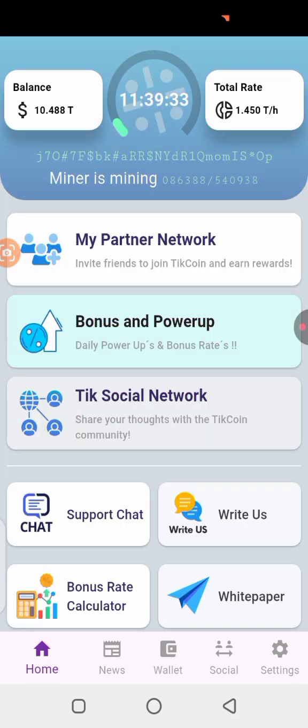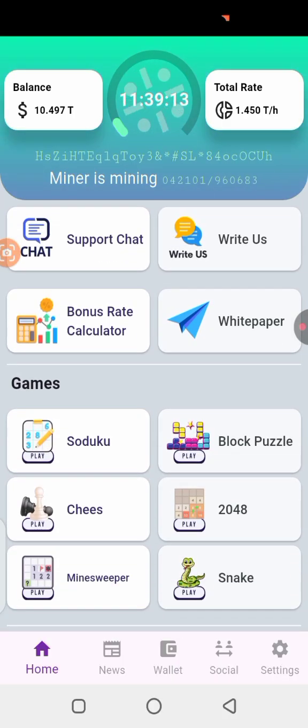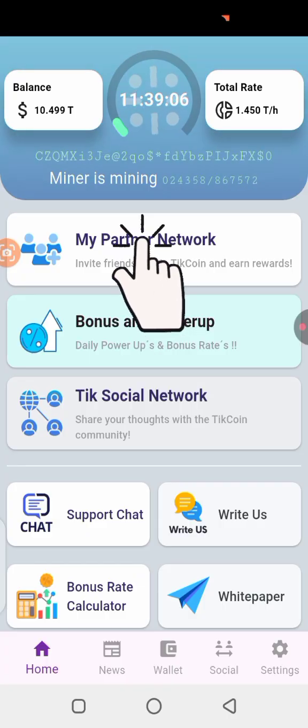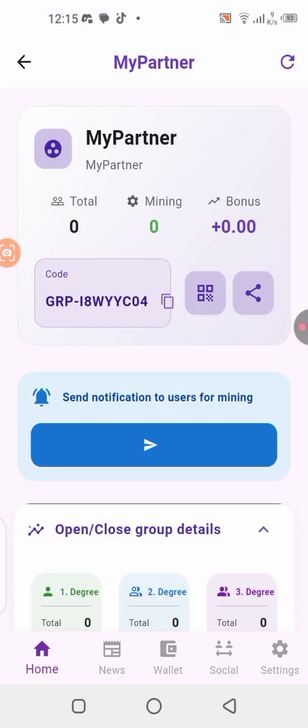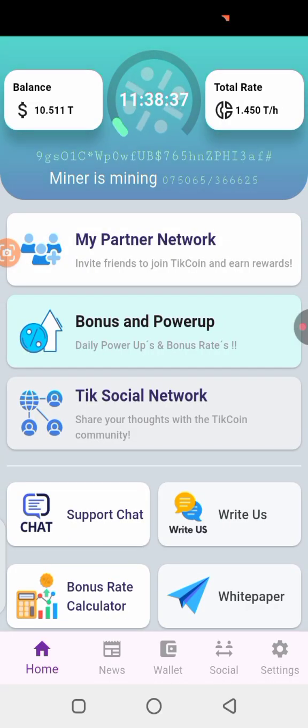The TIKCOIN mining is completely free, and you can see the mining rate at which I am mining right now. So in case you want to earn some more, you need to use your referral link, share your referral link, and build your network. Once you build your network, you will be able to earn some more. All right, so to get your referral link, all you have to do is to come over here, click on my partner network. Just click on my partner network, then you click on this arrow right here, click on it. Yes, here we are. Then you can copy your referral link. You can click on your referral link here, or your referral code is here. You can use this and you share. You'll be able to bring in a lot of people, and you're also going to be earning a percentage on the mining rate. All right, it's going to increase and boost your mining rate.